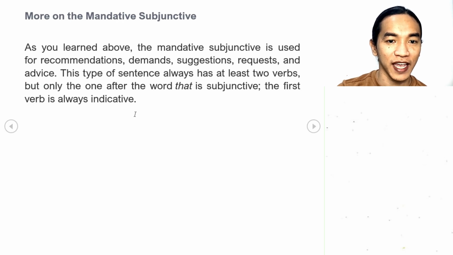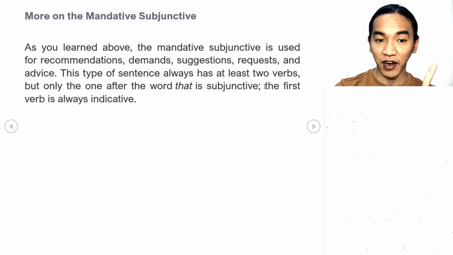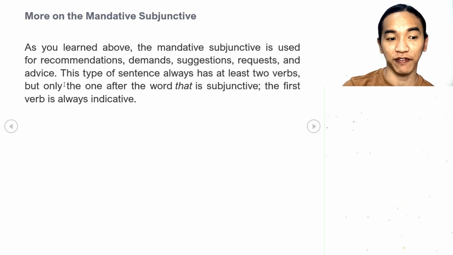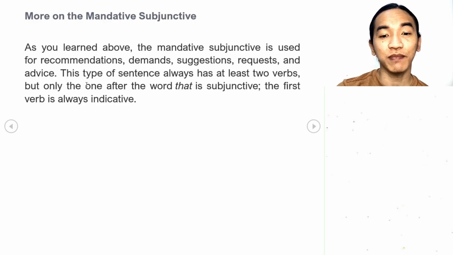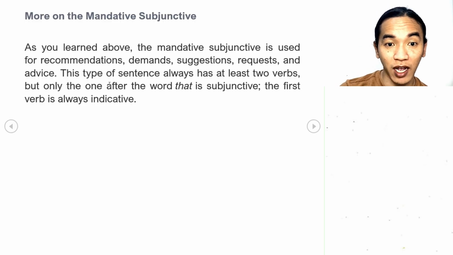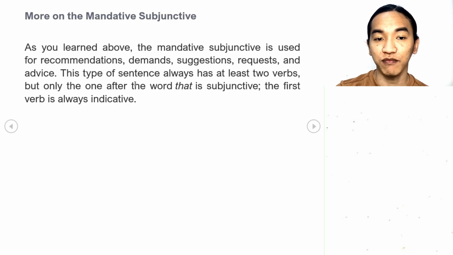As we learned a while ago, the mandative subjunctive is used for recommendations, demands, suggestions, requests, and advice. So this type of sentence always has at least two verbs, but only the one after the word that is subjunctive. The first verb is always indicative. So we have indicative verbs and subjunctive verbs in our mandative subjunctive mood.